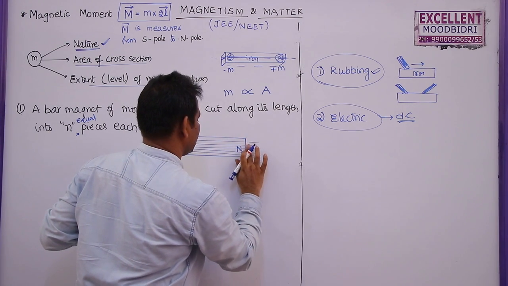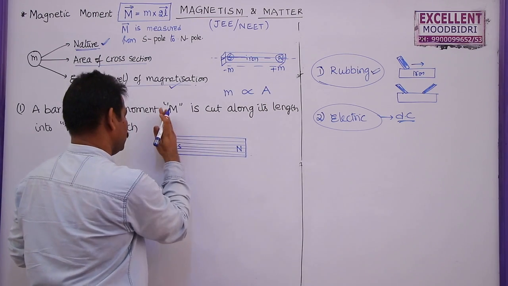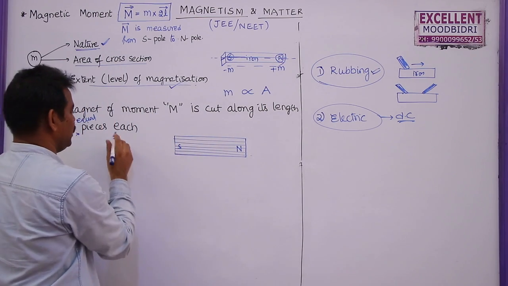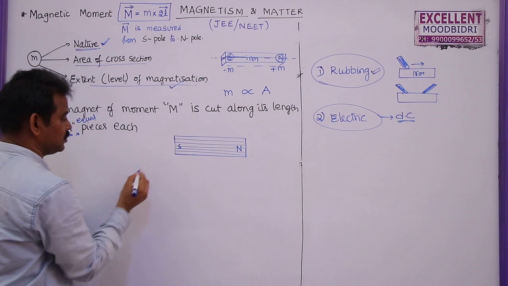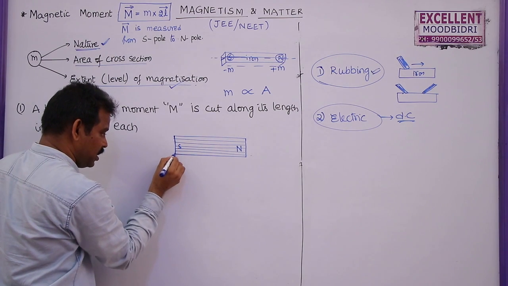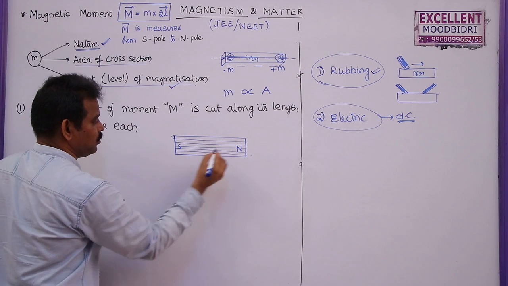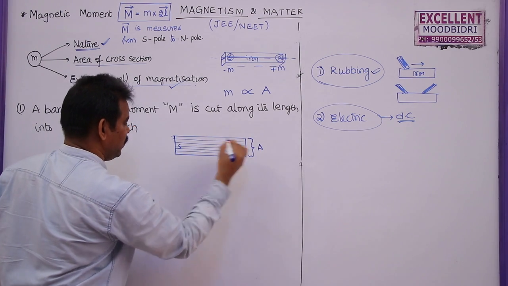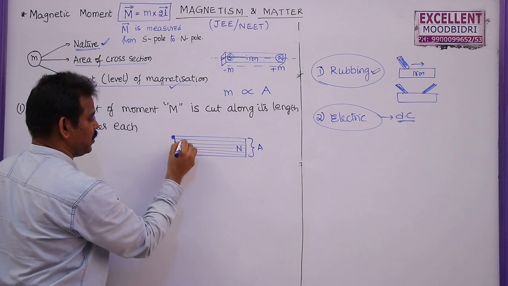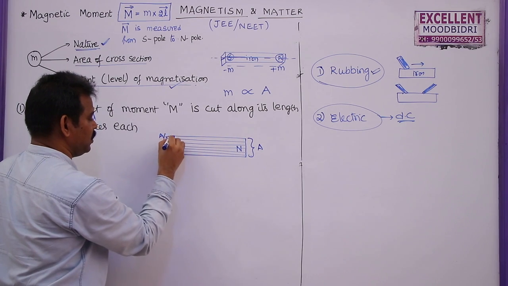Let us say these are the equal pieces. So it is divided into how many pieces here? N equal pieces. So previously this was the area. Now the area is divided into n equal pieces; the actual area of this one is A. Now the present area, as it is divided into n equal parts, will become A by n.